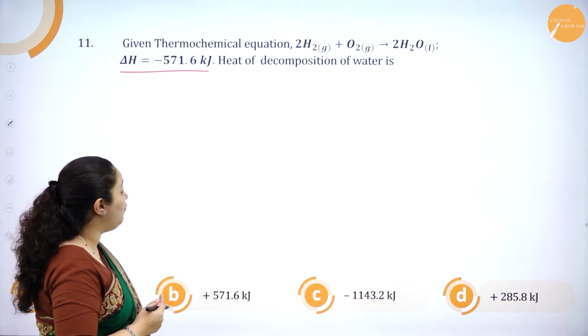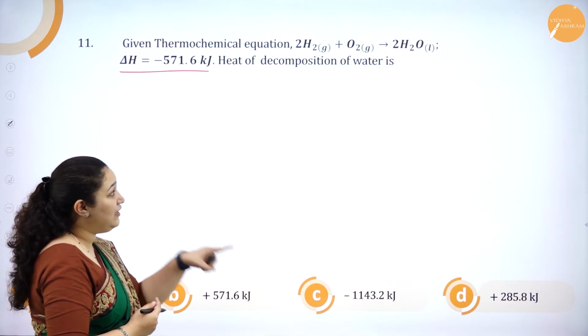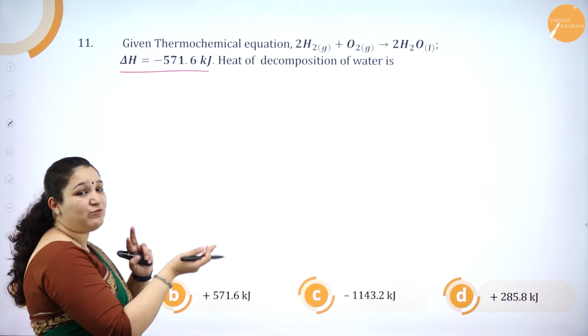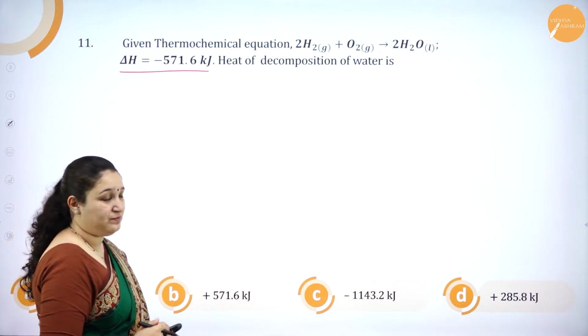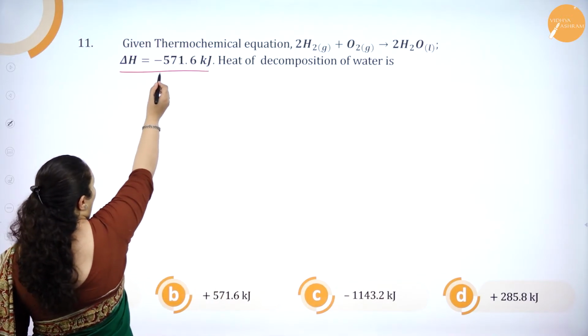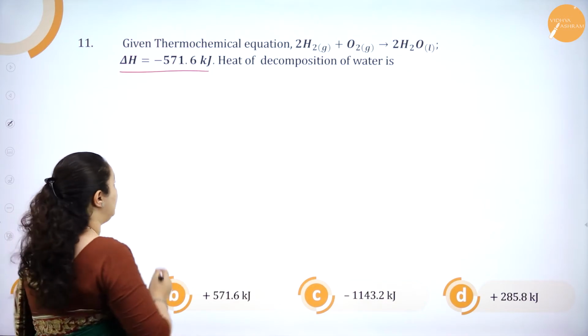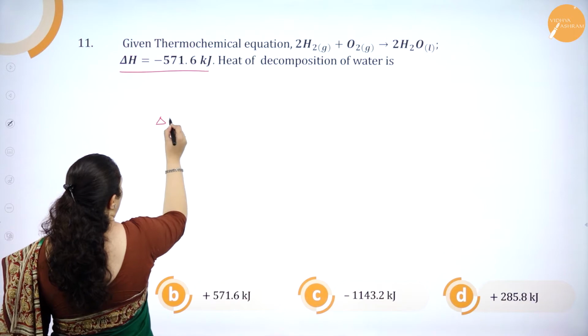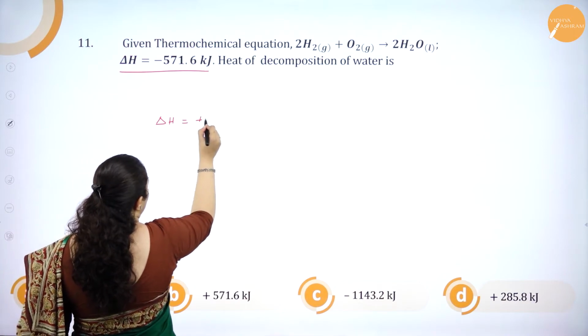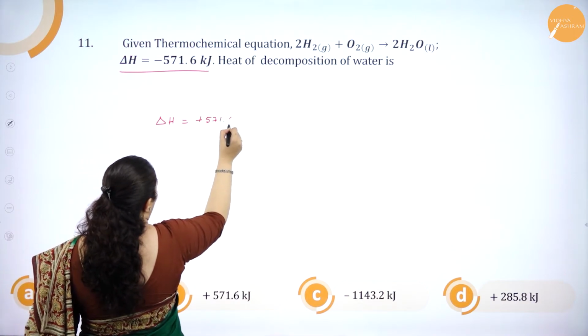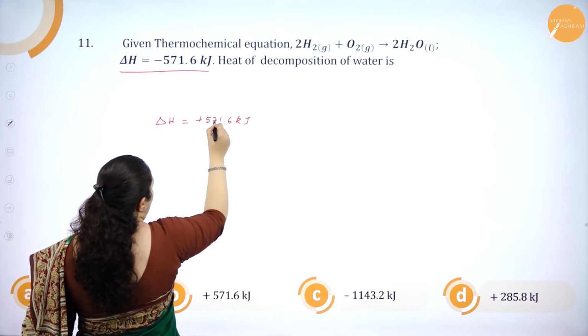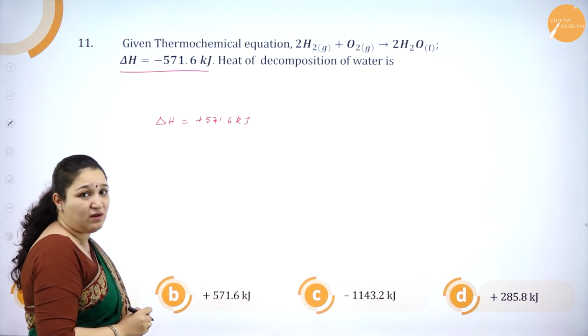But what are they asking? Heat of decomposition of water. So I'll have to just reverse the equation. If I reverse the equation, what will happen to the delta H value? It will become positive. So when I reverse the equation, delta H will be plus 571.6 kilojoules. But do you think this is the answer?